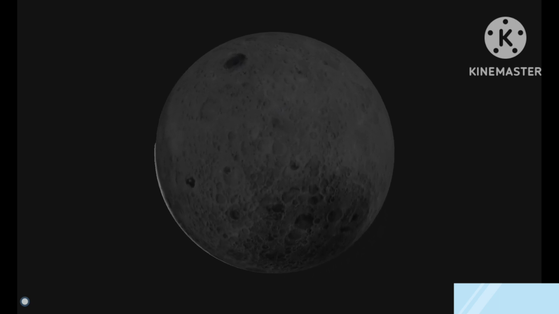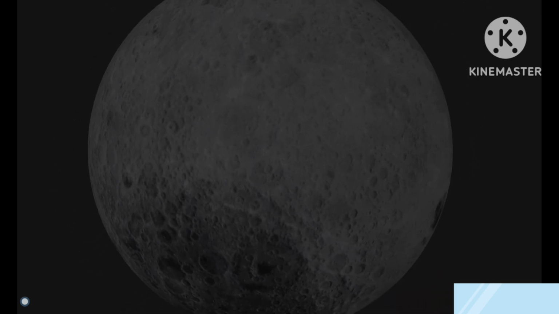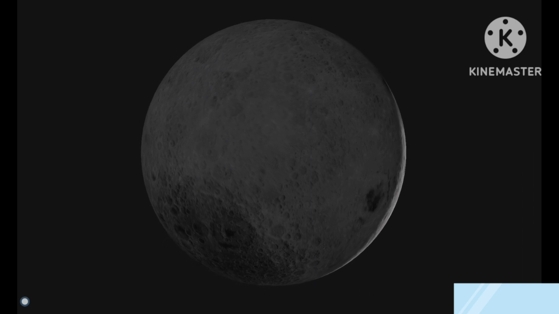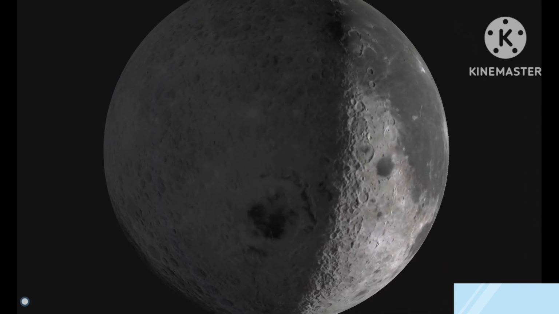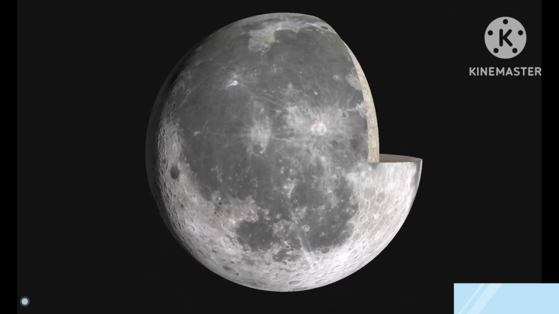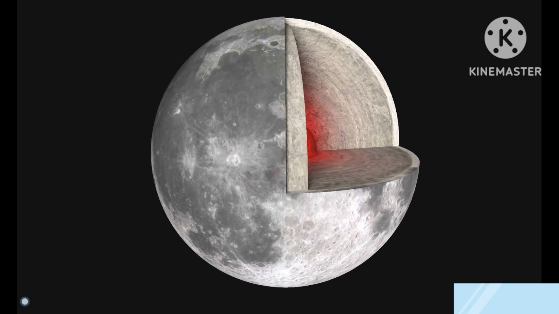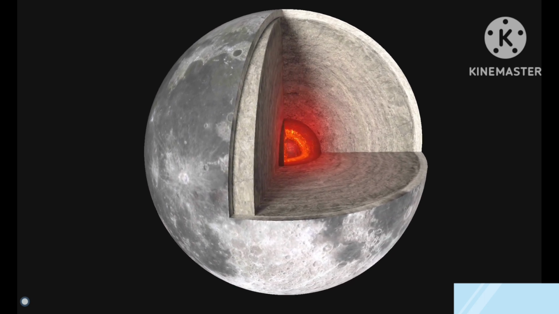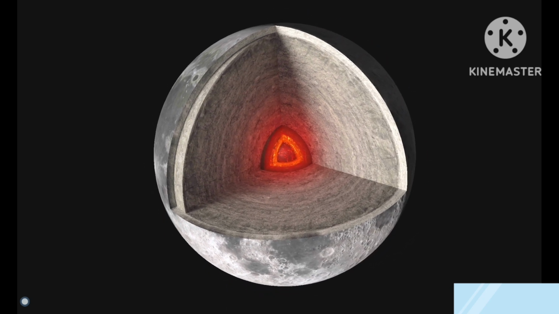The Moon. The Moon was formed not long after the formation of the planets, as a result of the collision of the young Earth and another ancient planet of about the size of Mars. During the collision, a large amount of material was ejected from the Earth's mantle, which started to orbit the Earth, forming a disk. The material of the disk soon collected into a spherical shape due to gravity, and the Moon was formed. At that time, it was about 20 times closer to the Earth than it is today.